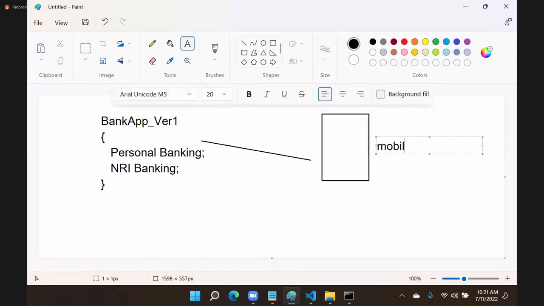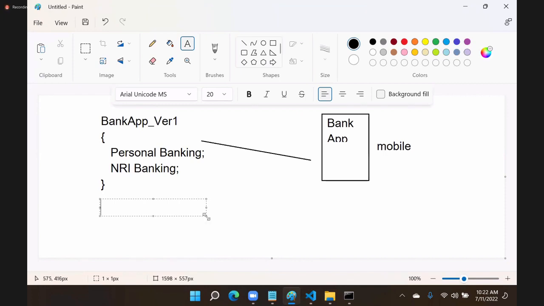So this bank application we are installing, and it has two modules, personal banking and NRI banking. Now what happened after a few days, you have to add one more new feature into it.